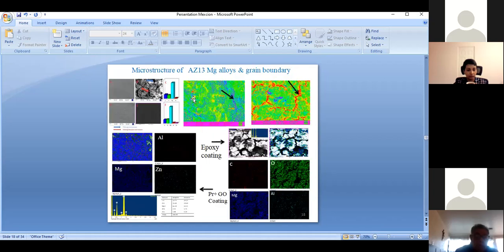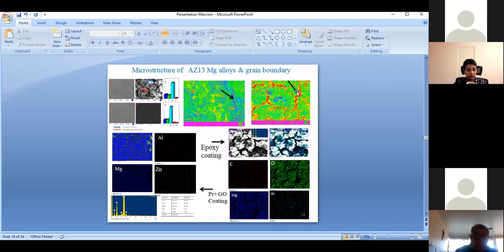For the surface morphology, we conclude, see here is the praseodymium decorated graphene oxide. There is no further damage. The epoxy shows highly damaged. From the image we confirm that there is no crack formation in the praseodymium decorated sheet.